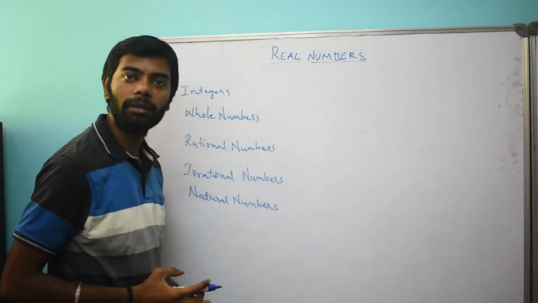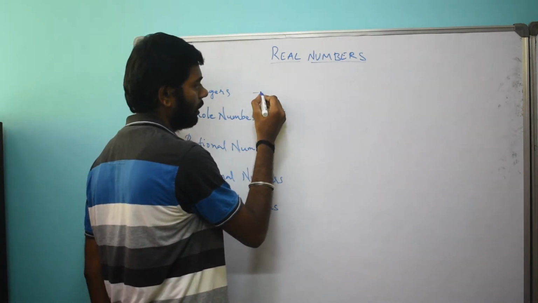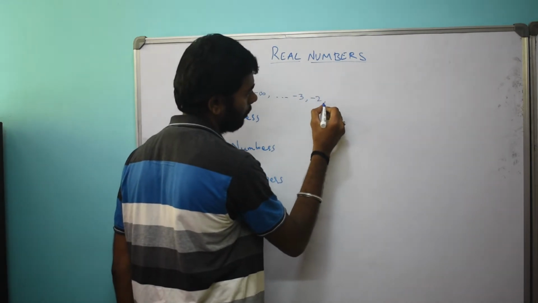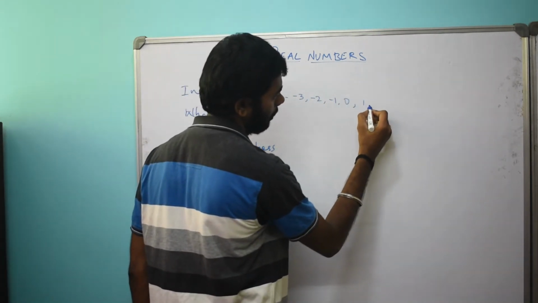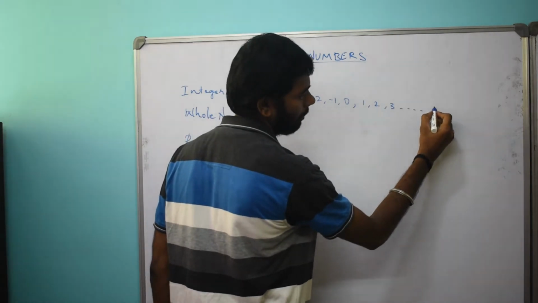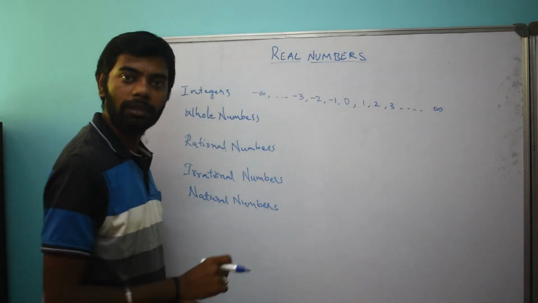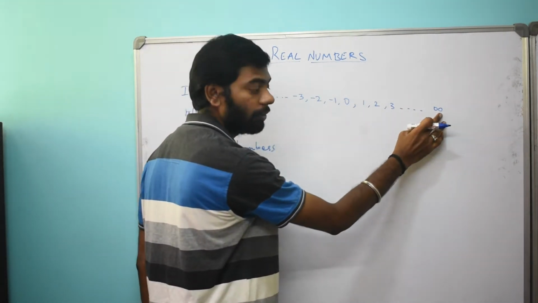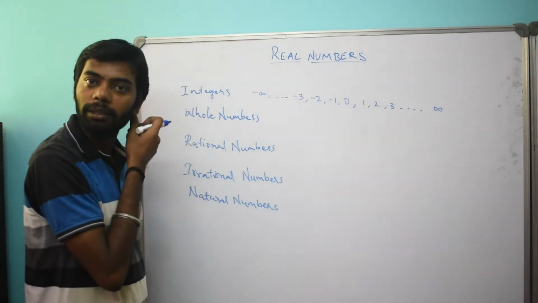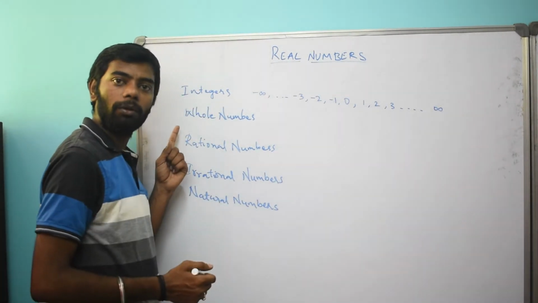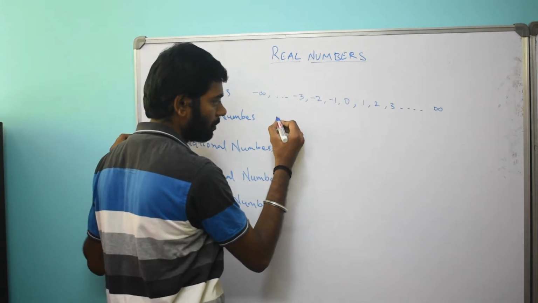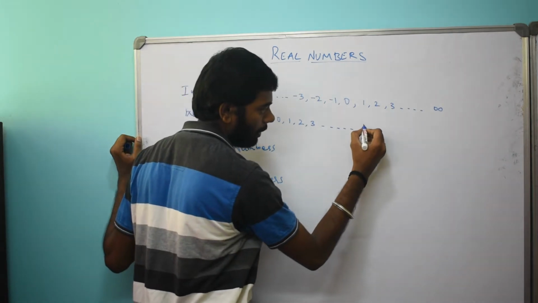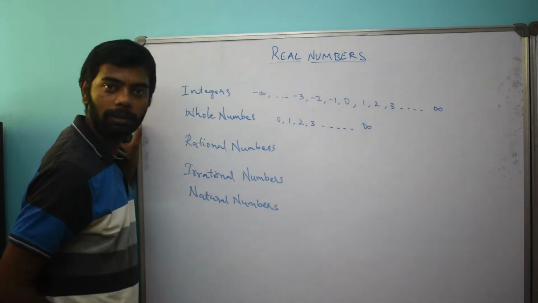The numbers which are lying on the scale, let's say minus infinity, minus 3, minus 2, minus 1, 0, 1, 2, 3 till infinity. All the numbers which lie on the number line between minus infinity and infinity are called integers. Now we will learn about whole numbers. The numbers which start from 0, 1, 2, 3 till infinity are called whole numbers.